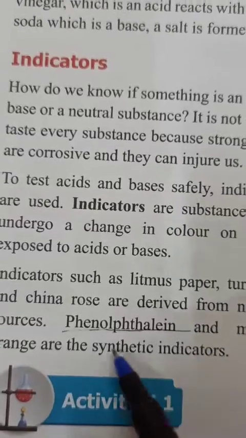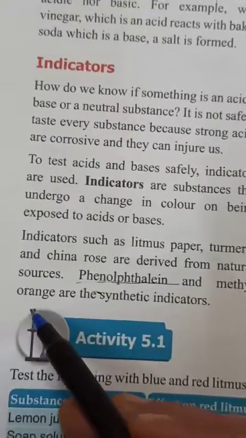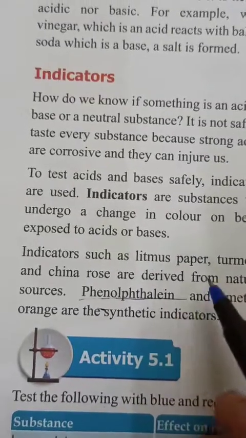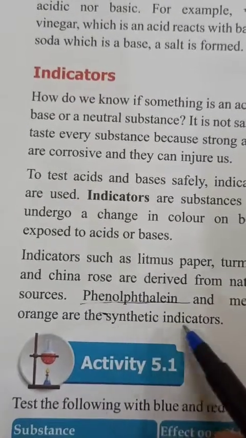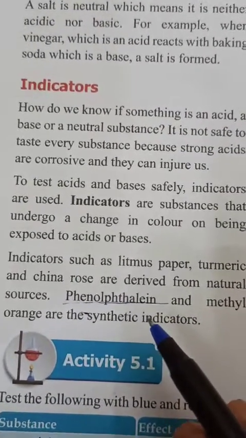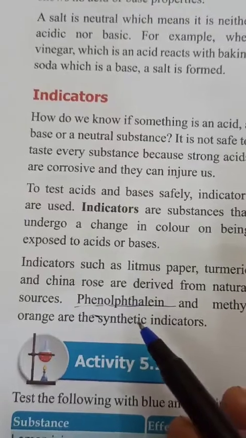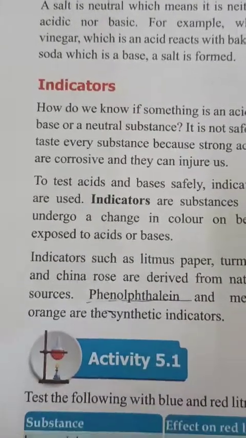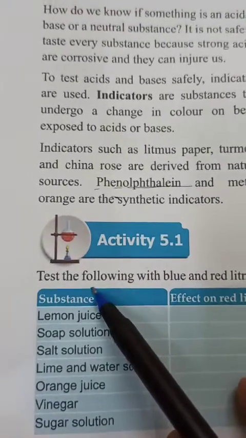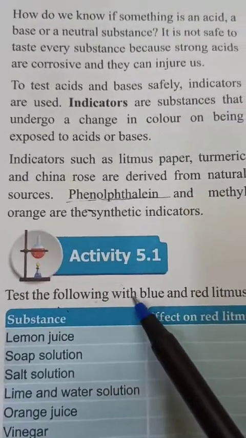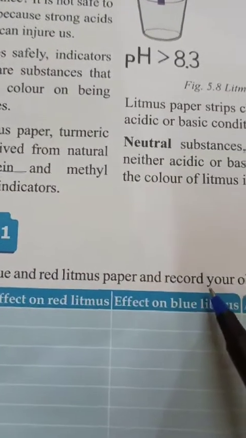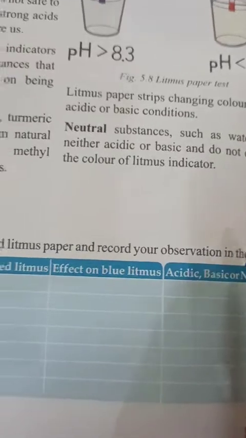Phenolphthalein and methyl orange. These two are the important and very famous synthetic indicators, and we generally use them in our labs for practical purposes. Okay. And after this, children, here they have given an activity: test the following with blue and red litmus paper and record your observation in the table.